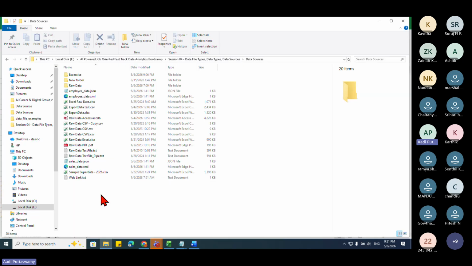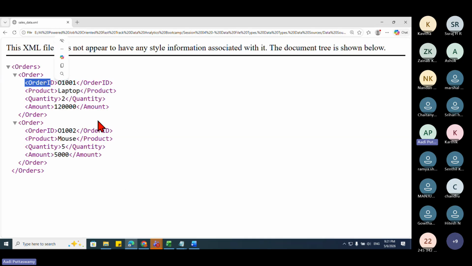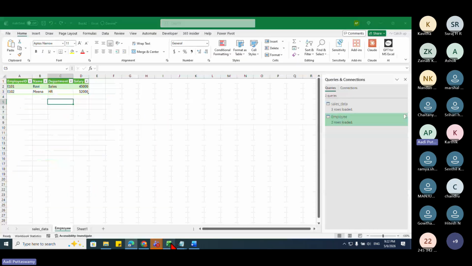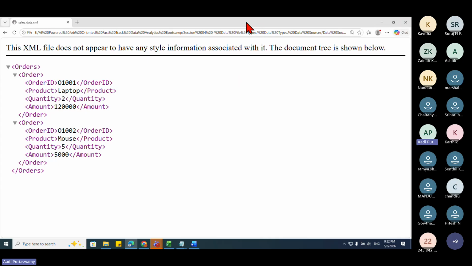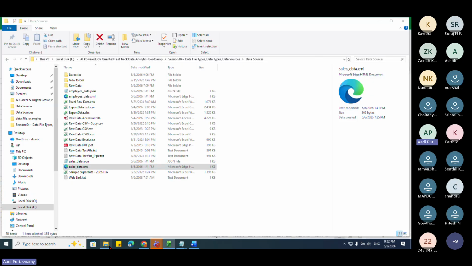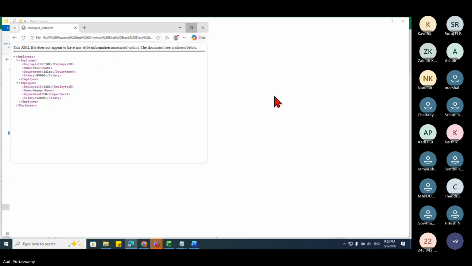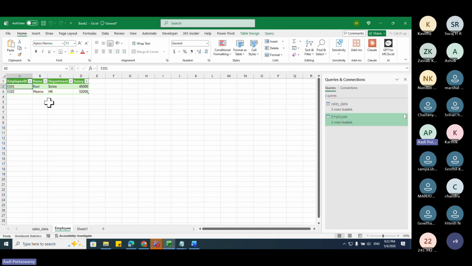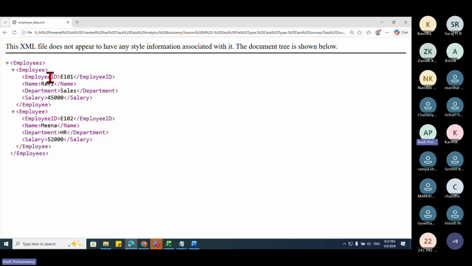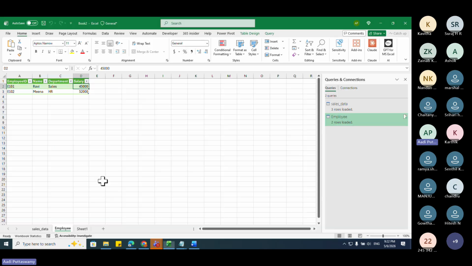Now you saw this. If you go here to the XML file, I'll show you how it is. XML is something where we have the tags like this. I think this is a different file. Let me just take the same file, Employee. Let me zoom this. See, E101 Ravi sales 45,000. And again, E102 Veena HR 52,000.